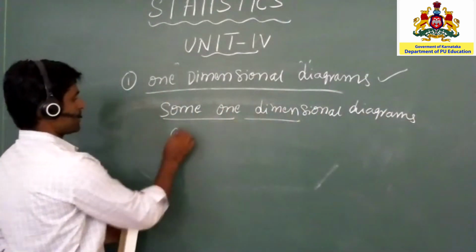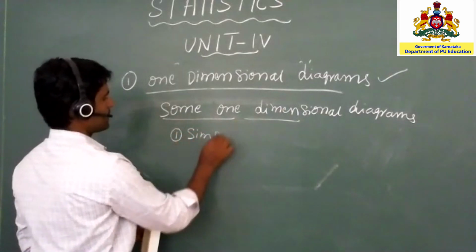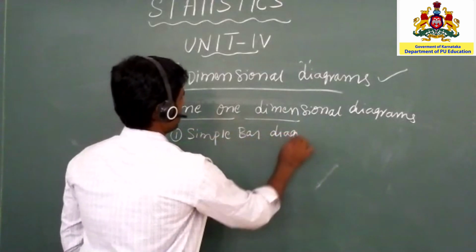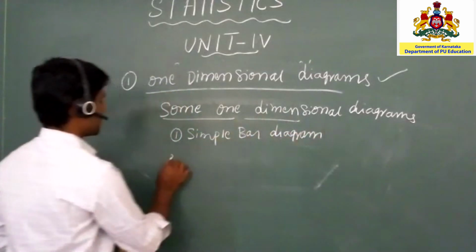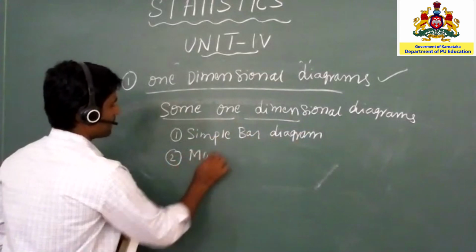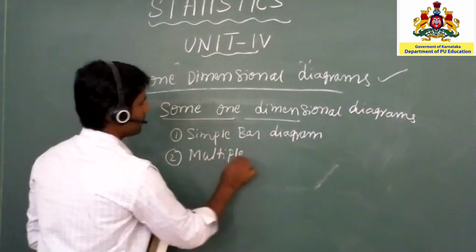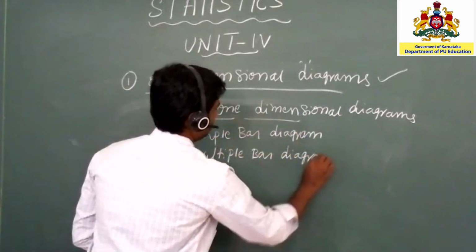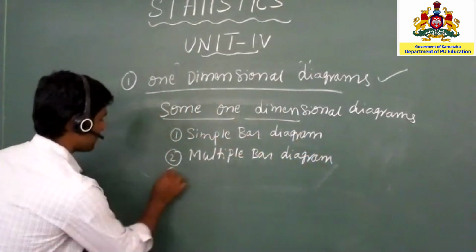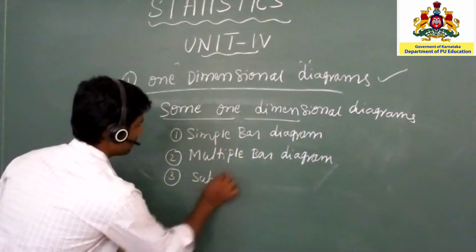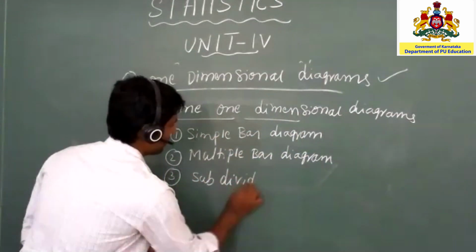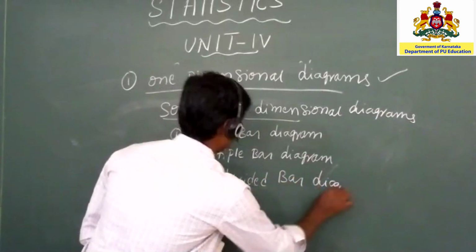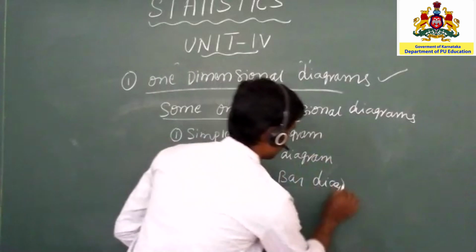The first one is the simple bar diagram, the second one is the multiple bar diagram, and the third one is the subdivided bar diagram.